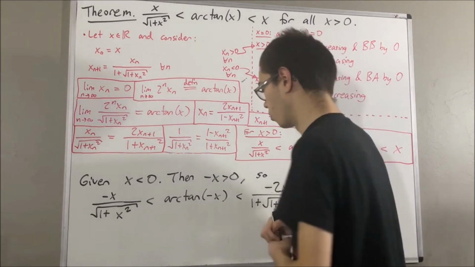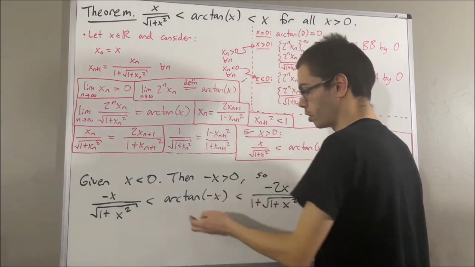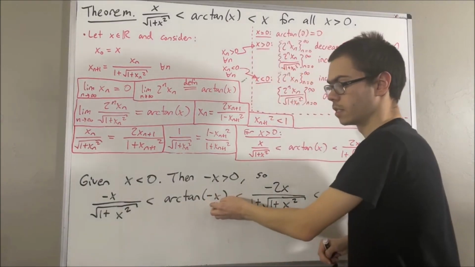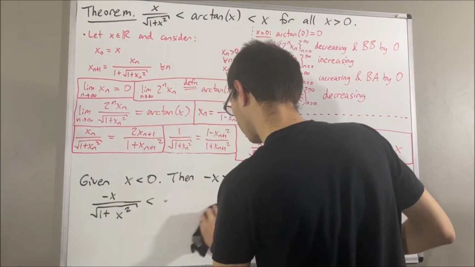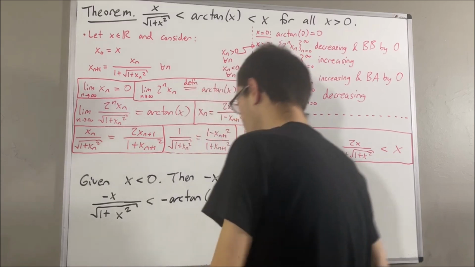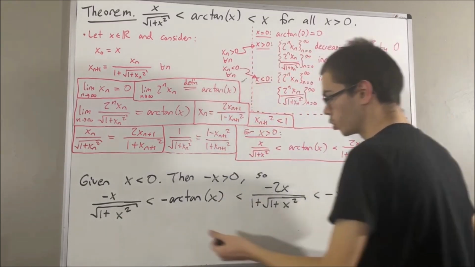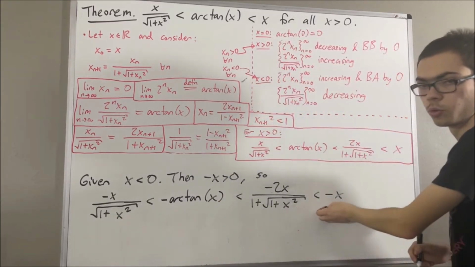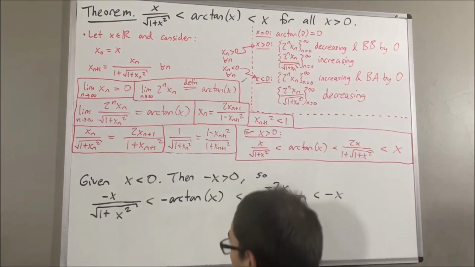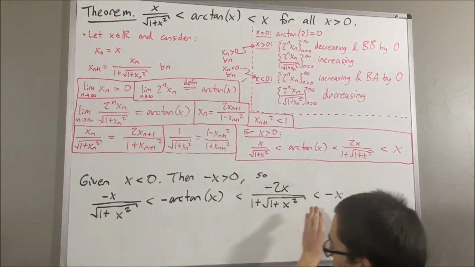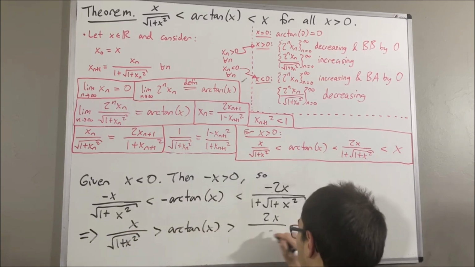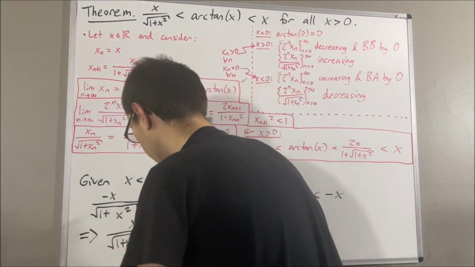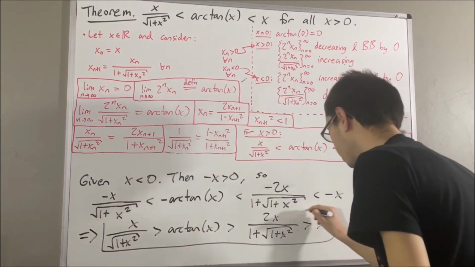And we proved in a previous video that arctangent of negative x is equal to negative arctangent of x. Arctangent is an odd function. So we have this. And now all we have to do is multiply negative 1 through this chain of inequalities, and the inequalities will get reversed. And so this is what we get.